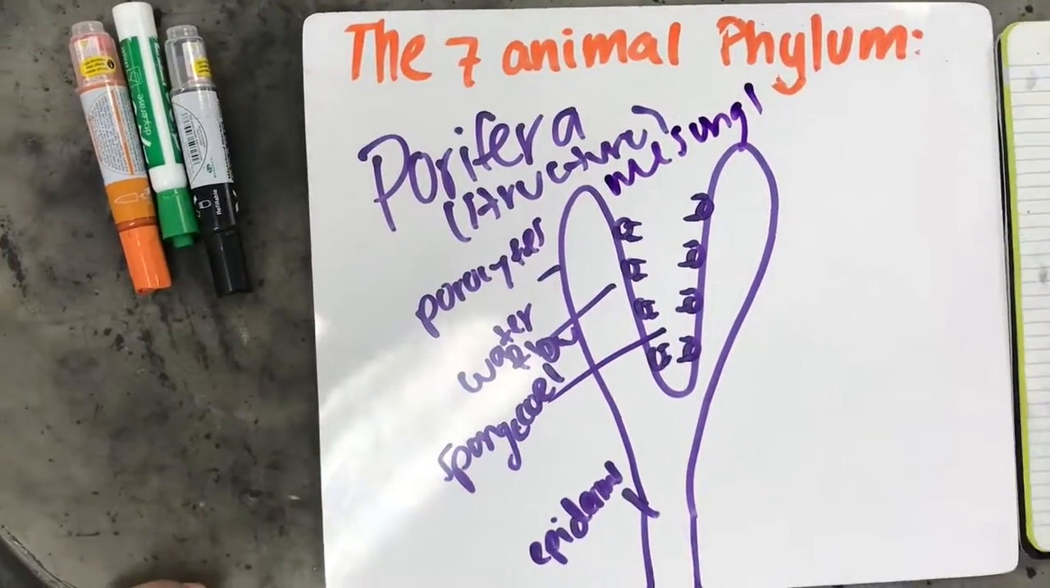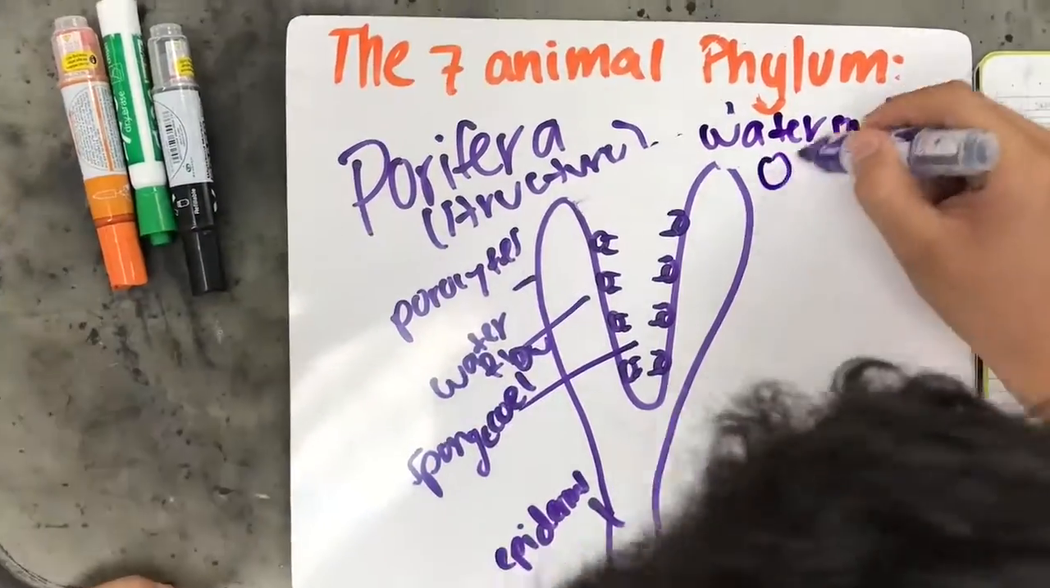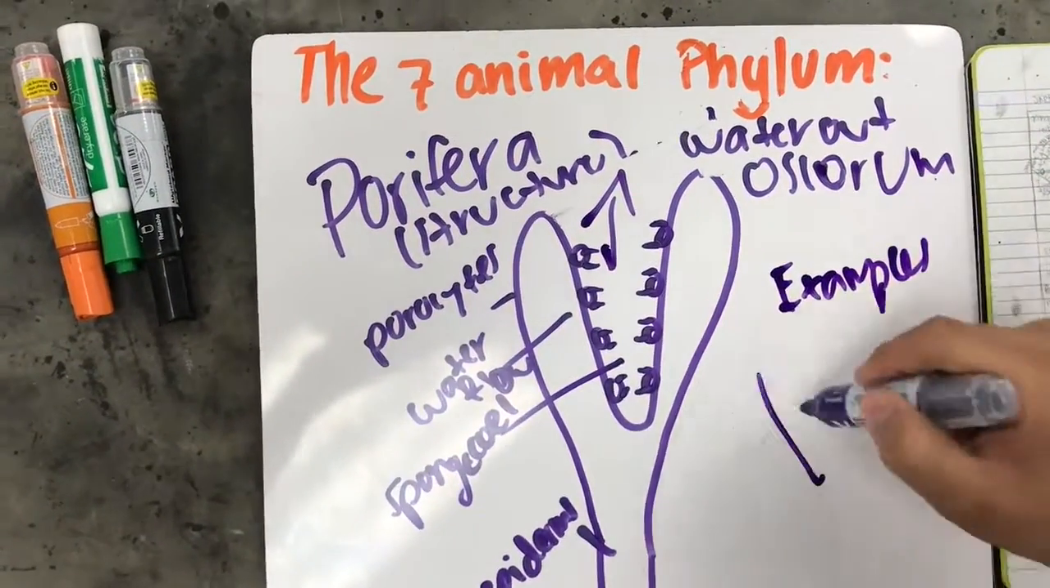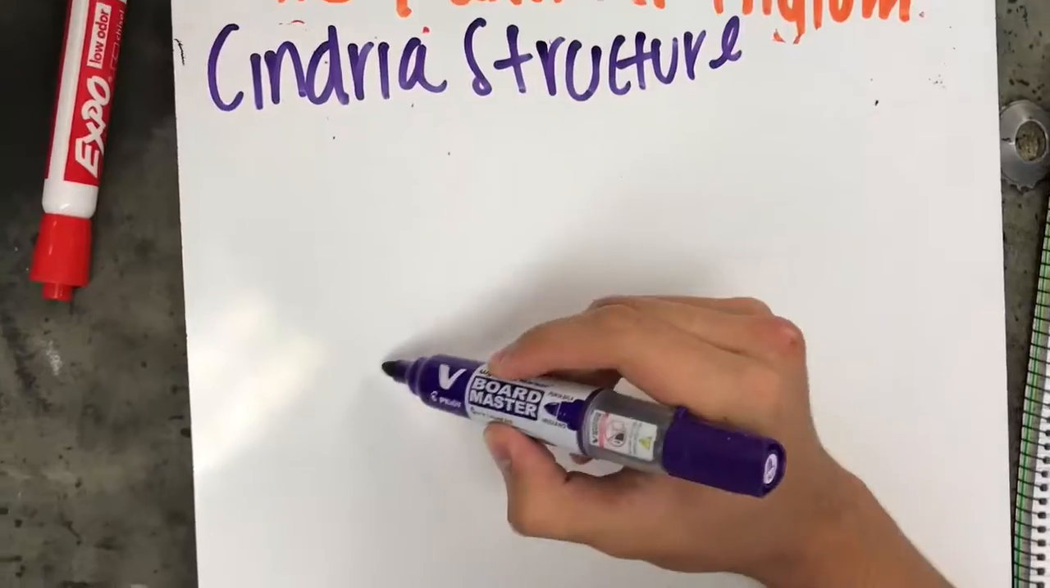All are aquatic and may produce a skeleton of calcium carbonate or silicon. They pump water through numerous pores and filter out food. No nerves or muscular tissue. An example is a sponge.